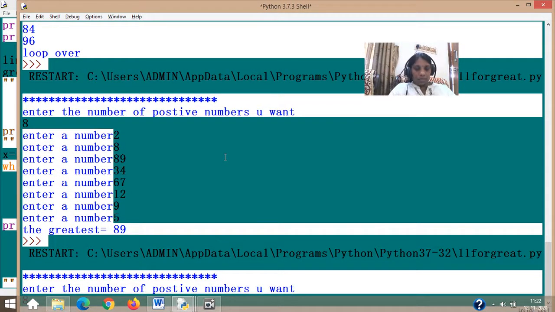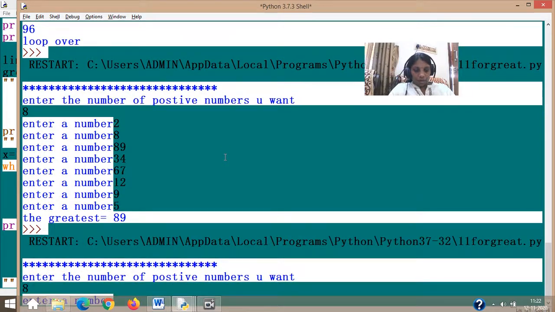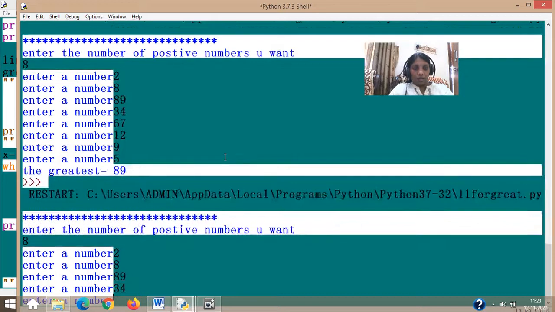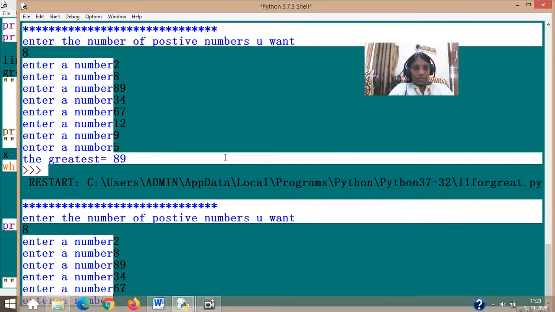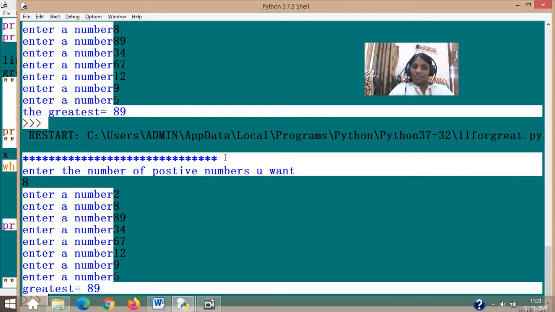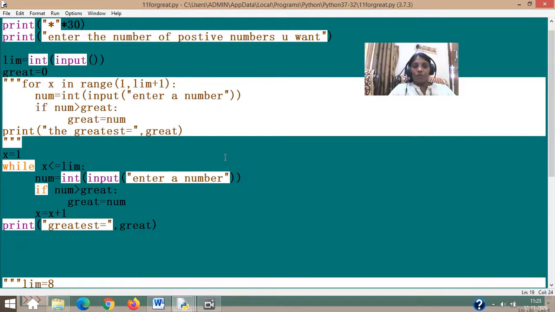Okay, number is 8 itself. Let's try to enter the same and see whether it will work. 34, 67, 12, 9 and 5. So that's regarding how to convert your while with your for and vice versa. This completes that part. You have to look into this consideration.